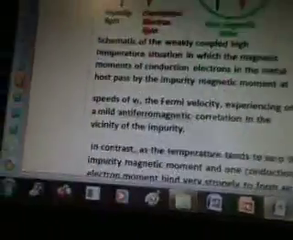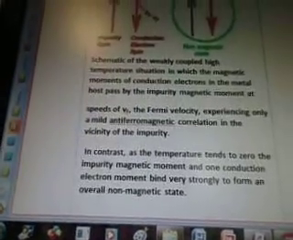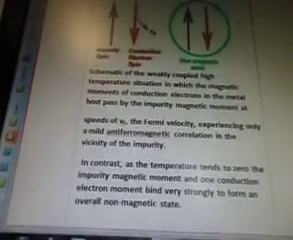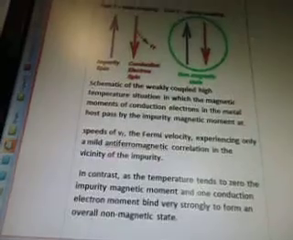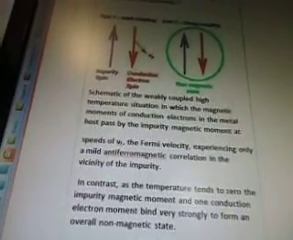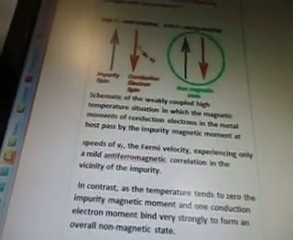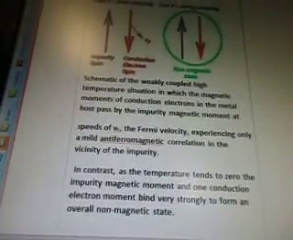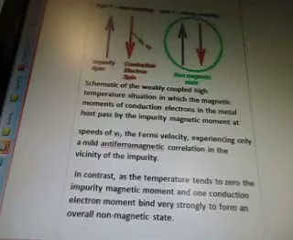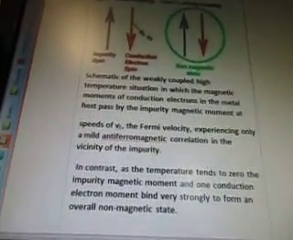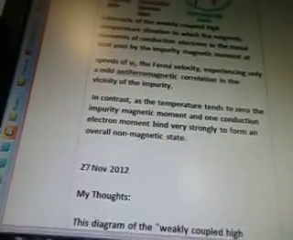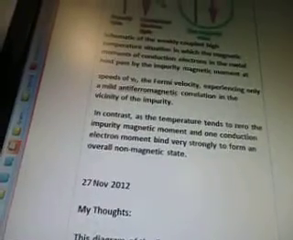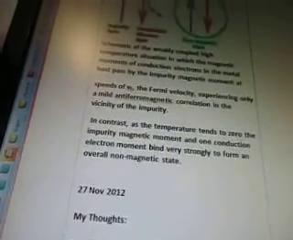Okay? Schematic of the weakly coupled high temperature situation in which the magnetic moments of conduction electrons in the metal host pass by the impurity magnetic moment at speeds of Vf, the Fermi velocity, experiencing only a mild antiferromagnetic correlation in the vicinity of the impurity. In contrast, as the temperature tends to zero, the impurity magnetic moment and one conduction electron moment bind very strongly to form an overall non-magnetic state.